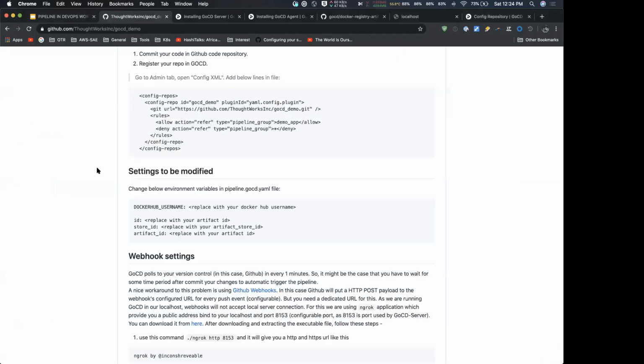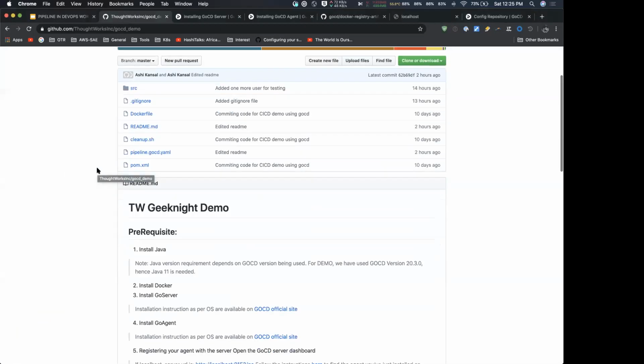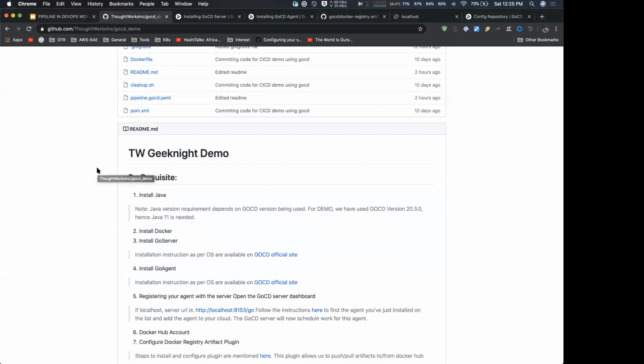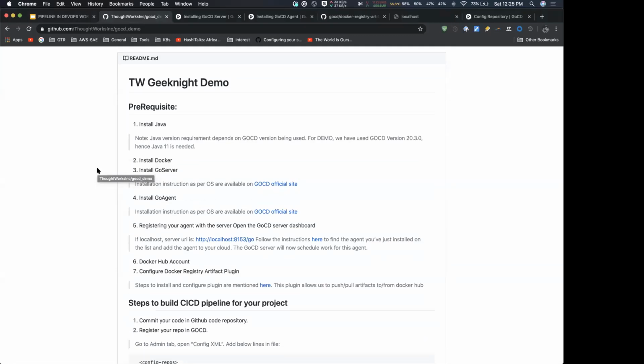Okay, let's get started with the demo. So this is the repo details. I think Sadaf already shared it in the chat. Okay, sorry. So this is the repo we have. You can clone the repo and go through the README. We need some prerequisites to start writing the GoCD YAML files.